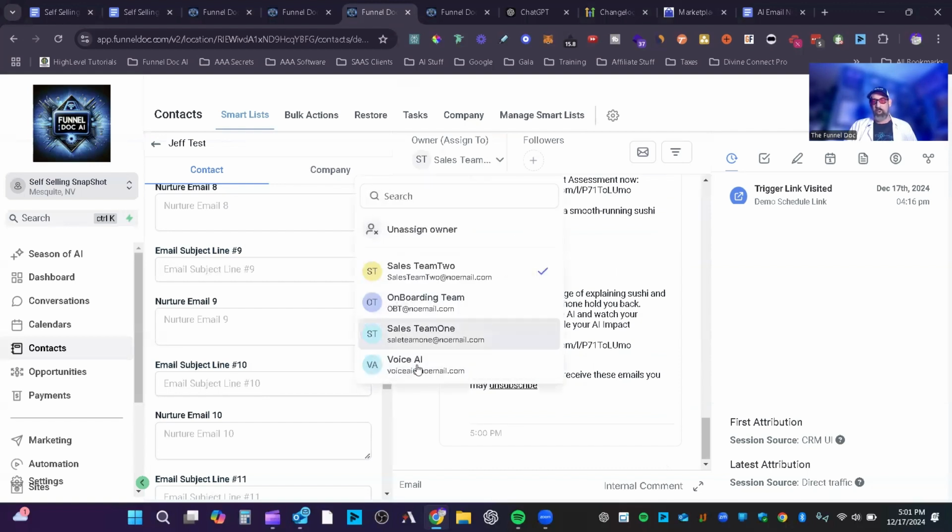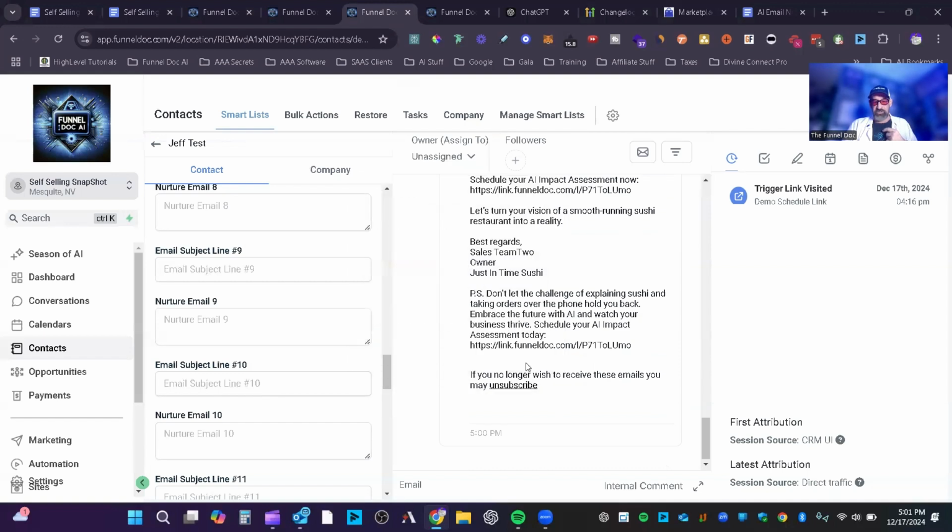So if I wanted it to say voice AI or whoever the team member is, part of that workflow, it assigns, remember way back in the workflows video from part 2, it assigned a team member. So then that team member's name would be listed right there. So this would be John Smith or whatever. And you see how I said it was owner. So that way it's owner. You can change it up in Just in Time Sushi.